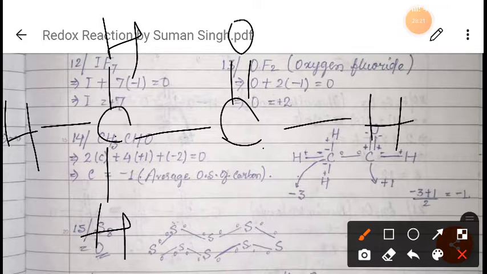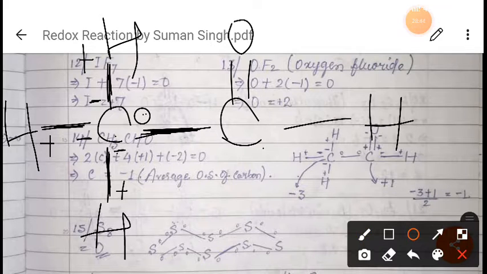Carbon, right? So for this bond, this carbon will be negative, and this one will be positive. For this also, again, this will be negative and this will be positive. For this bond, this carbon will be negative and this will be positive. Now these two carbons are both the same, so for this bond it will be 0, and here also 0, right?